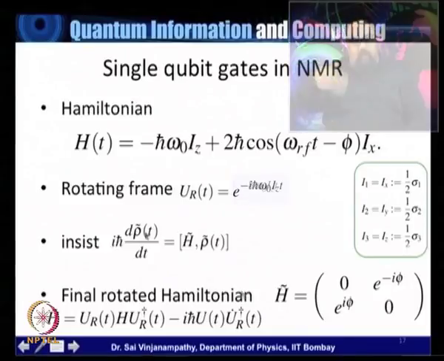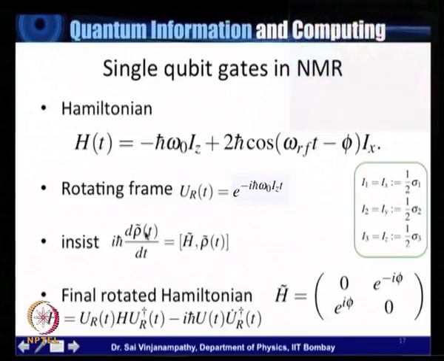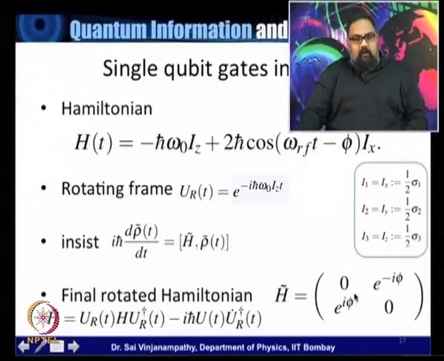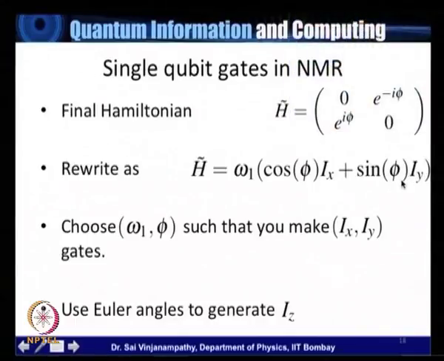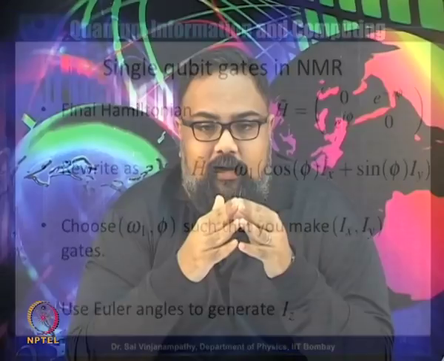final Hamiltonian in the rotating frame, which basically looks like an off diagonal e to the minus i phi and e to the plus i phi, right? So this Hamiltonian can be written as a linear combination of the Ix and Iy matrices, which are again just the sigma x and the sigma y matrices up to a half. Now we understand how any single qubit gate is possible, because if you choose different values of omega 1 and phi, then that changes the Hamiltonian, and you are able to implement either the Ix part or the Iy part or some linear combination of Ix and Iy.